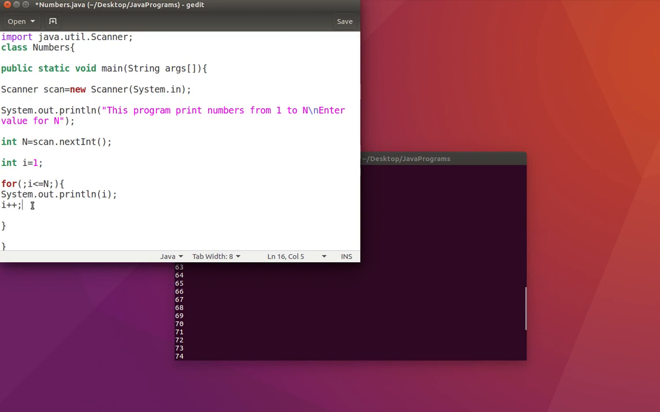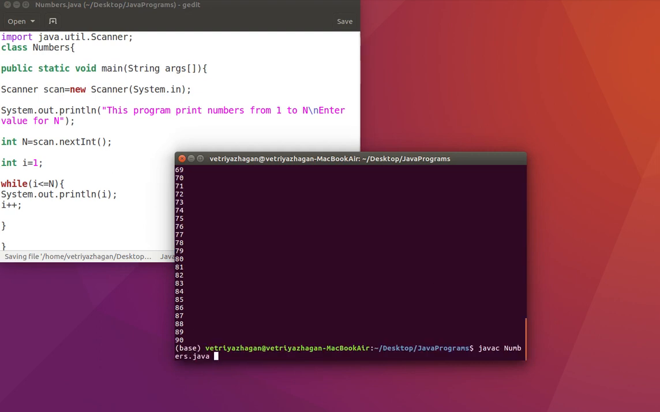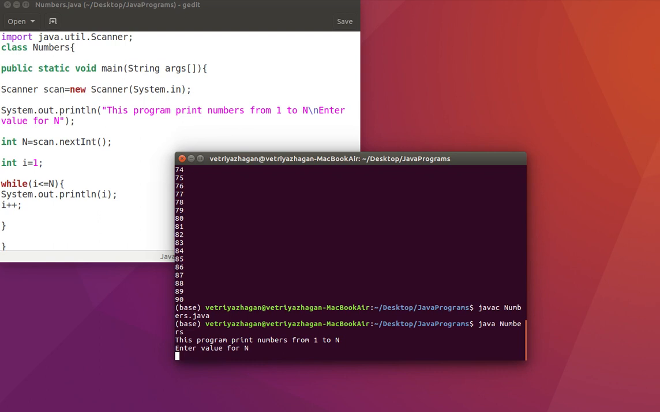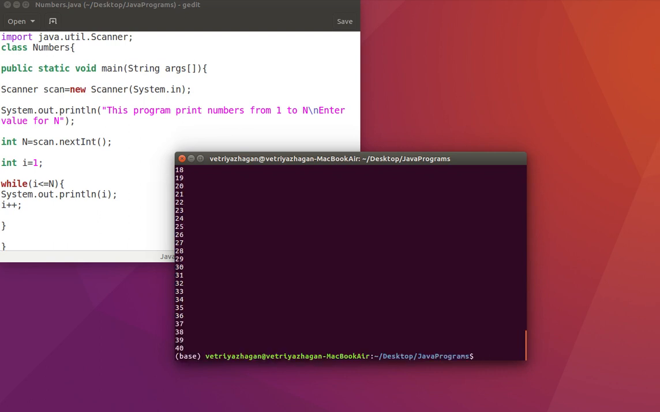So now it's very simple. For loop can also be written like this. If you're able to understand this, then it's easy. All you need to do is replace for with while and remove these two semicolons. So it's easy to convert from for loop to while loop. You can save this and run this as well. Compile it, run it, and it gives us the output like this.